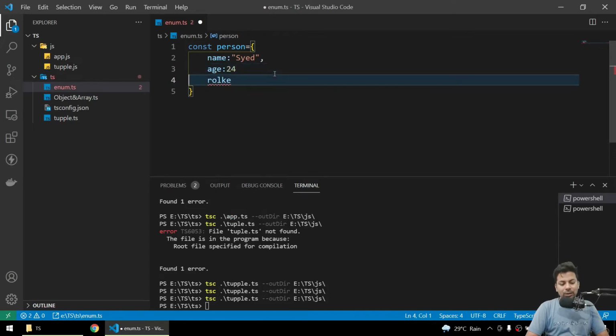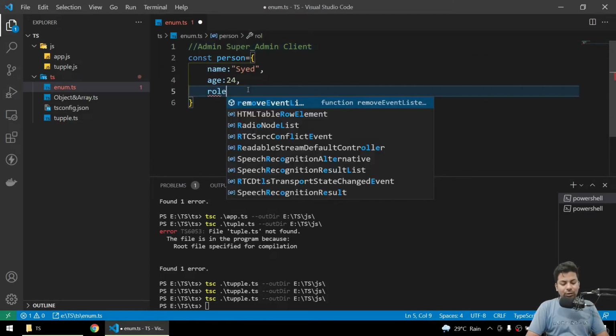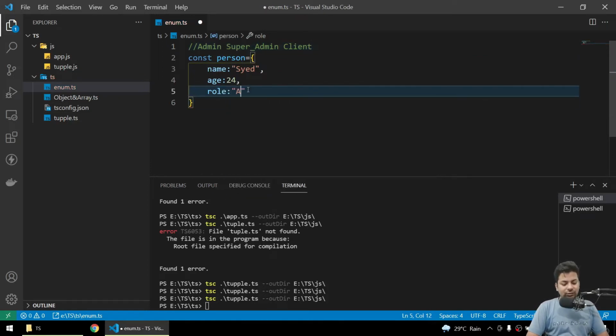So for the role, the person can be an admin. We'll take an example of 3 roles: admin, super admin, and client. So in the role you can just say this one will be admin. What's the better way? We could just write admin 1 2 3 like that, but that can go wrong.